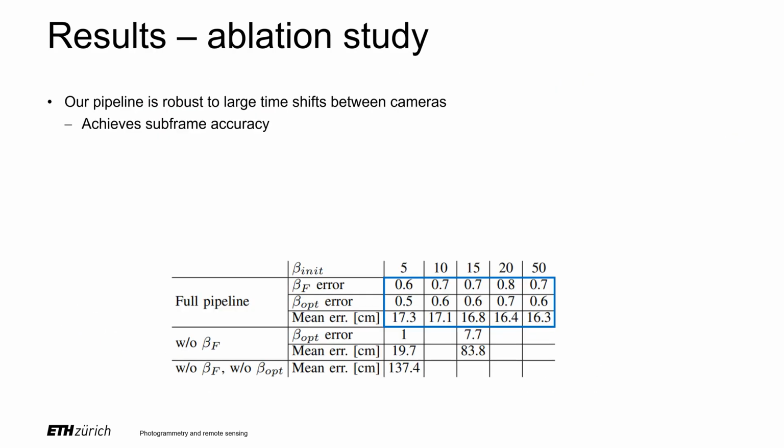We also performed an ablation study that shows the effect of the individual parts of the pipeline that optimize the synchronization parameters. This highlights the importance of proper temporal calibration. The columns of the table represent increasing initial desync between cameras in frames, while the full pipeline manages to achieve stable performance regardless of the initial desync.